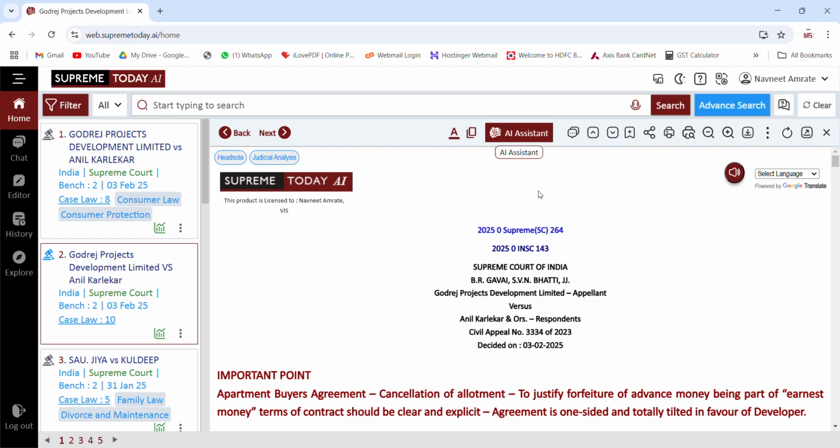Mostly the judgments are coming, maybe in hundreds, in different courts, all high courts and maybe tribunals and Supreme Court. So the moment you open any new case here, again there is an AI option available. Quickly read it, understand it, so that you don't have to spend time reading a 100-page document, which may take at least 2-3 hours.